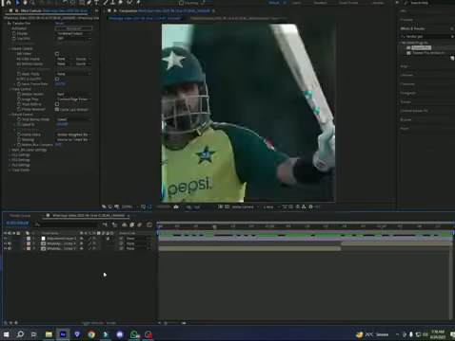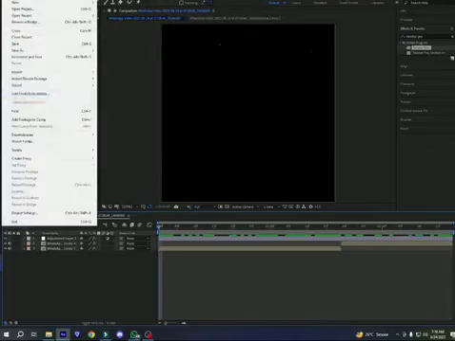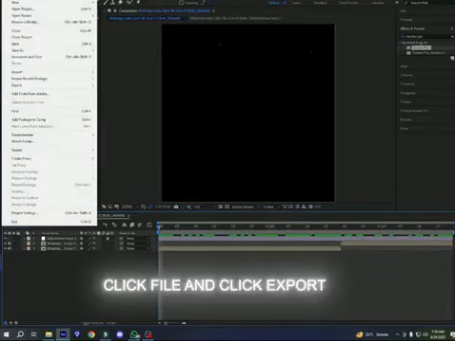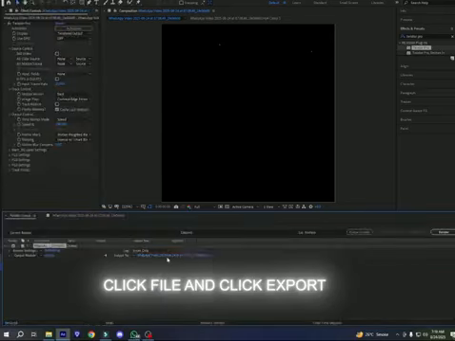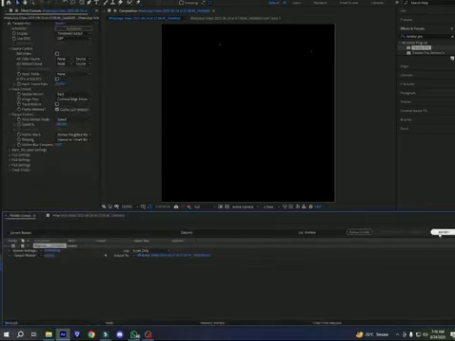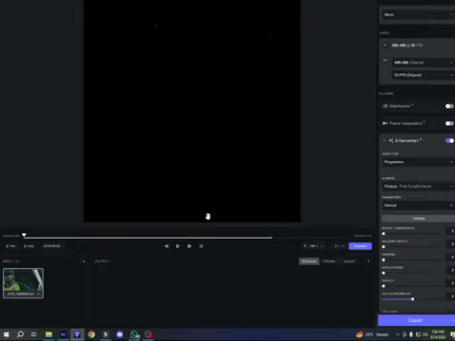Okay, first of all, how to export your video. Click on File, Export, Add to Render Queue, choose your folder, and click on Run. So guys, now add your video to the folder.